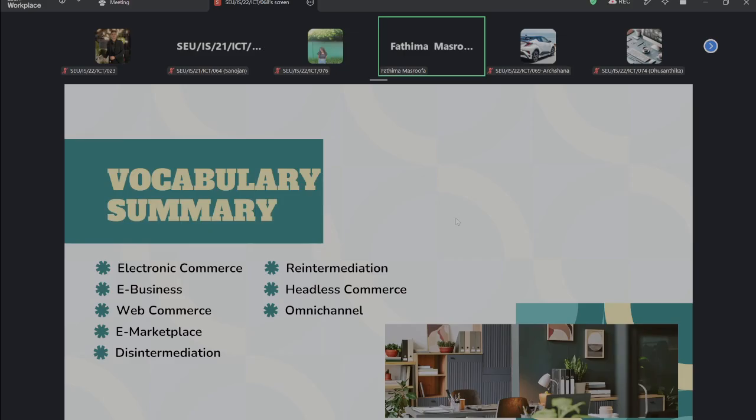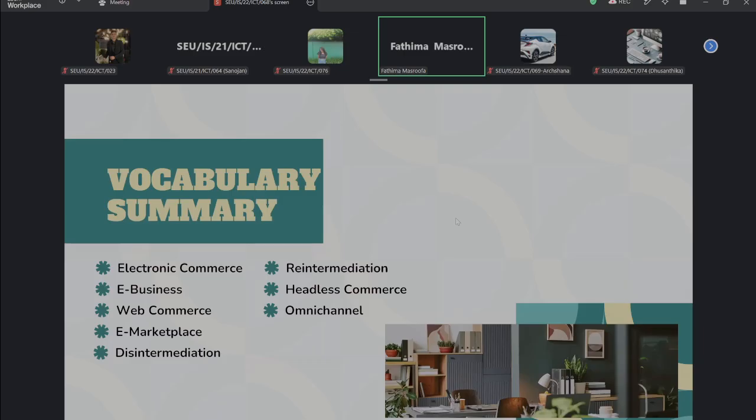What does electronic commerce mean? Simply tell that. E-commerce means what? E-commerce is an electronic commercial activity, right? E-business is a broader digital business activity. And web commerce is a web-based subset of e-commerce. And an e-marketplace is an online environment connecting buyers and sellers together, right?